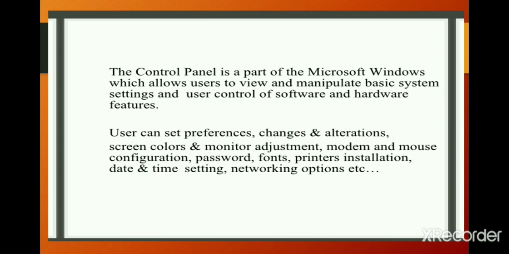These settings control nearly everything regarding how Windows looks and works. They allow you to set up Windows the way you want.